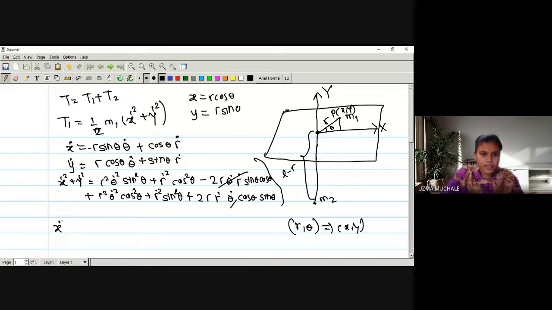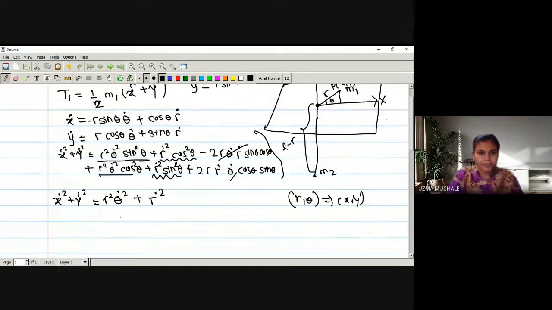So what we have is x dot square plus y dot square is equal to, now we can take the common term r square theta dot square from these two terms, and the resultant is r square theta dot square, inside the bracket we have cos square theta plus sine square theta, which is 1. Similarly, we have the terms r dot square cos square theta and r dot square sine square theta. The common term from these two is r dot square. Cos square theta plus sine square theta is 1.